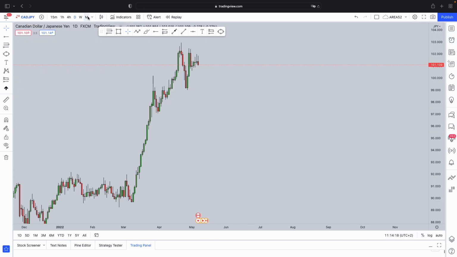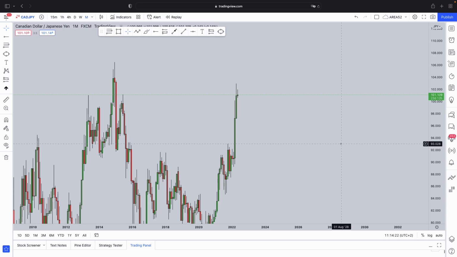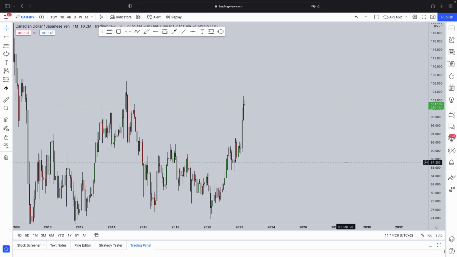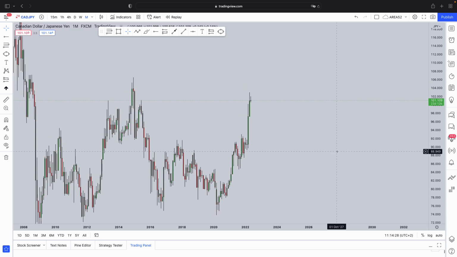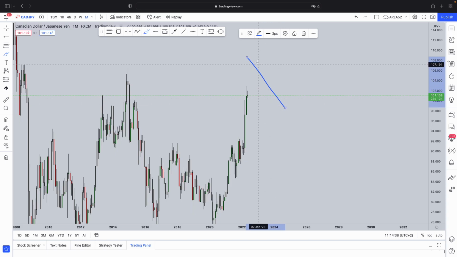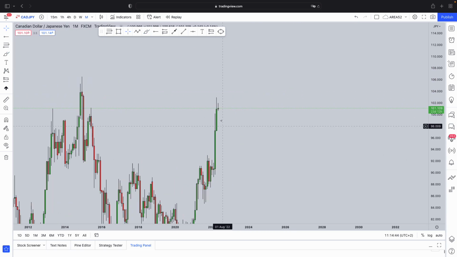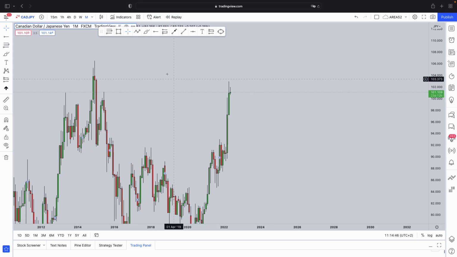Next up, we do have Cadjpy. Now starting on the monthly time frame. Now the Canadian dollar, now the Japanese yen has been very weak in the past couple of months, well, last month going into this month. So it's very important that we are very careful with this, because although the Canadian dollar didn't produce some good results, the Japanese yen is also not doing that good. So you could potentially see this move continue higher firstly.